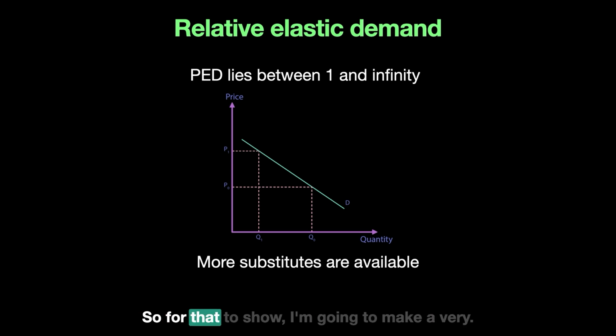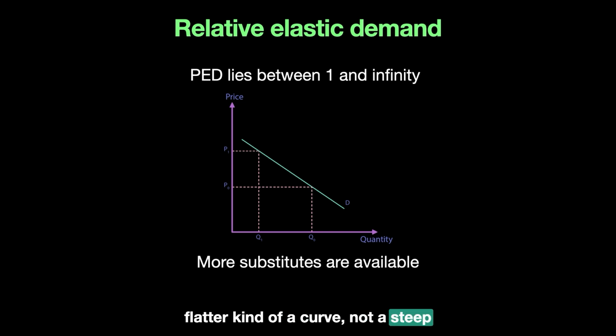So for that, I'm going to make a flatter kind of curve, not a steep curve, but a flat kind of curve. Okay, like something like that. Now if I look at this, guys, look at this. If the price goes up by, for example, 10%, the quantity is changing by much more.